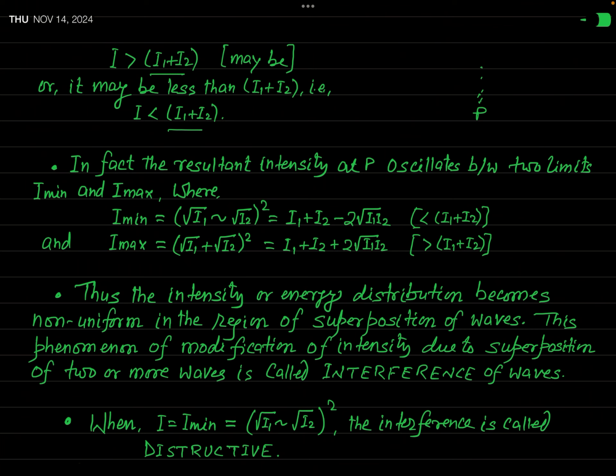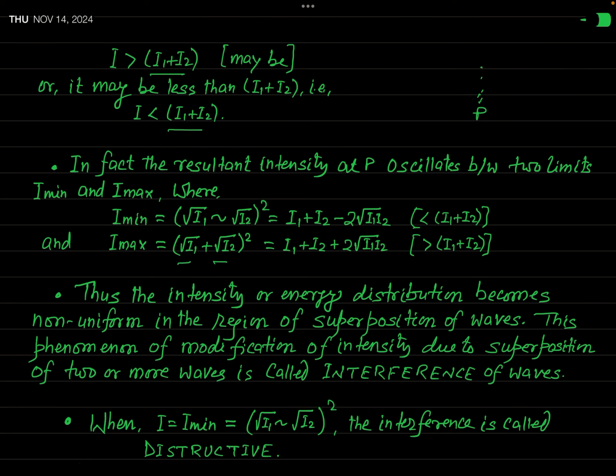And during that oscillation, the maximum intensity at the point of superposition is equal to the square of root over I1 plus root over I2, or you can say I1 plus I2 plus 2 times root over I1 I2. This is the maximum intensity that can be possible at the point of superposition. The resultant intensity is never greater than this maximum value.